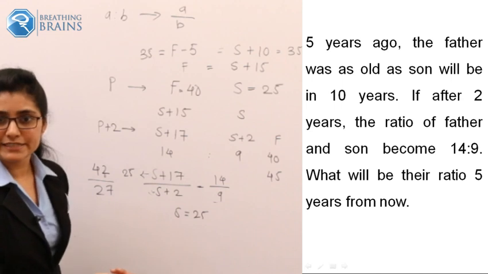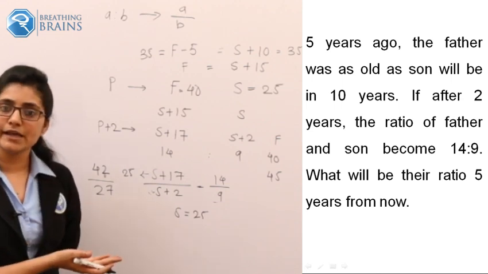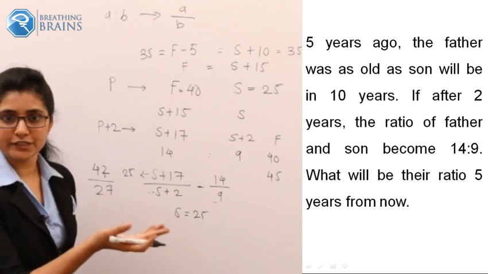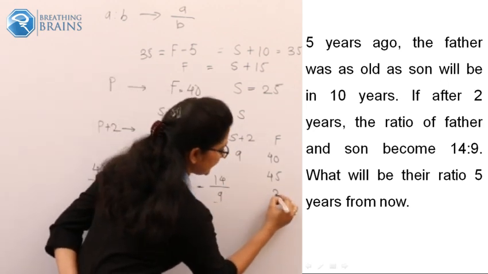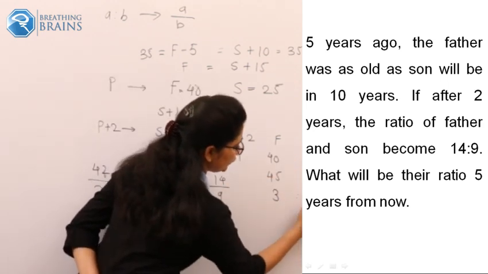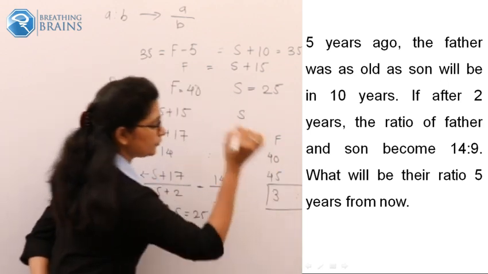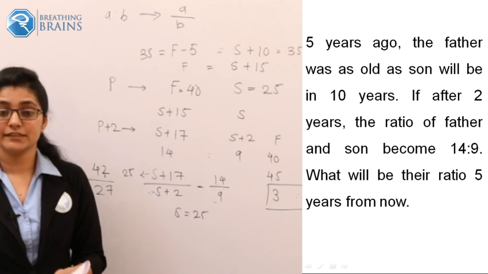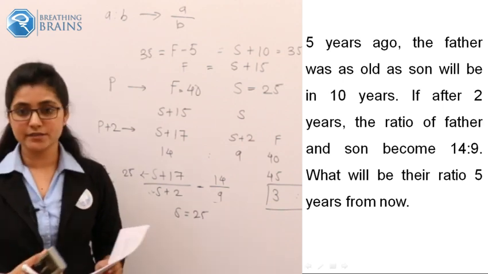And what will be this ratio? Both numbers are divisible by 15. So when you divide both numbers by 15, 15 threes are 45, 15 twos are 30, and it should be 3 as to 2. So your answer should be 3 as to 2. That should be your answer.